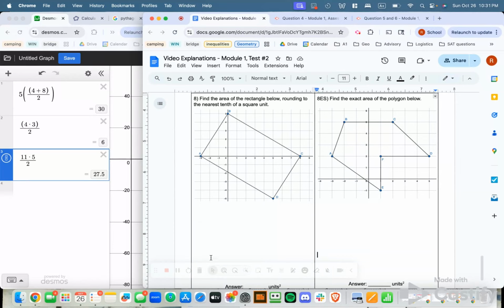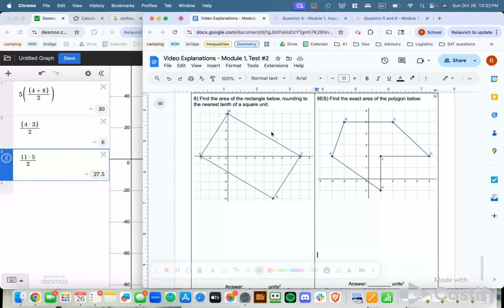Alternatively, this is what we really practiced in class, is I could divide this shape into shapes that have horizontal and vertical distances that would let me just count on the grid to find the area. And then once I find the area of all those shapes, I add them together just like any other compound or composite figure. So that's the method I'm going to model here. That's one that I prefer. I think it's a little cleaner than using the distance formula.